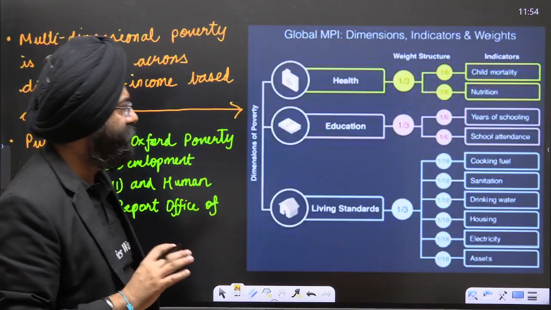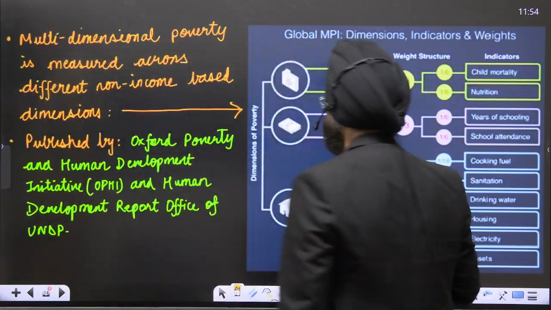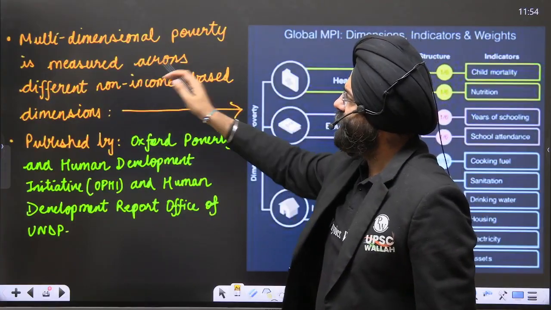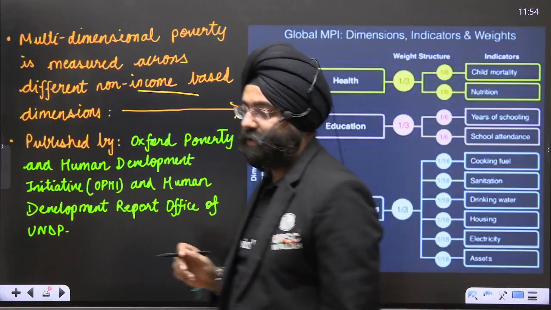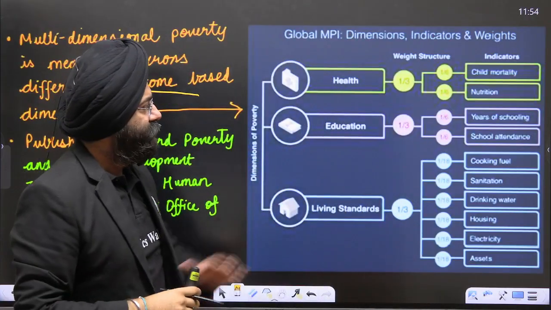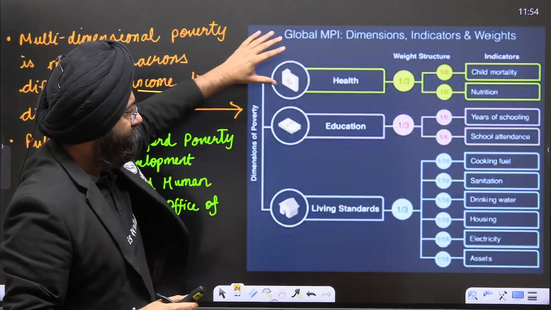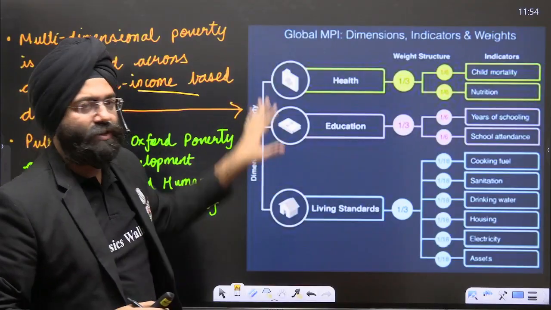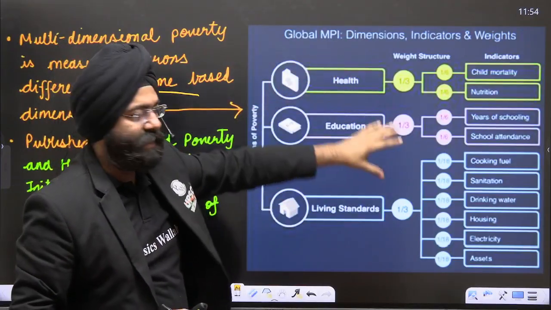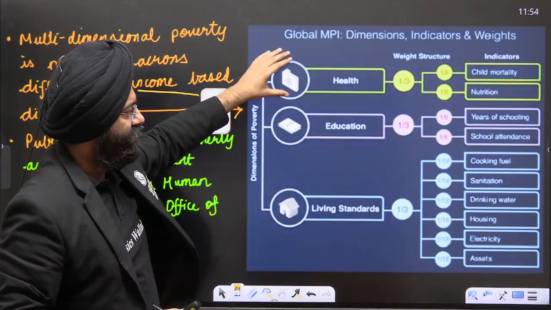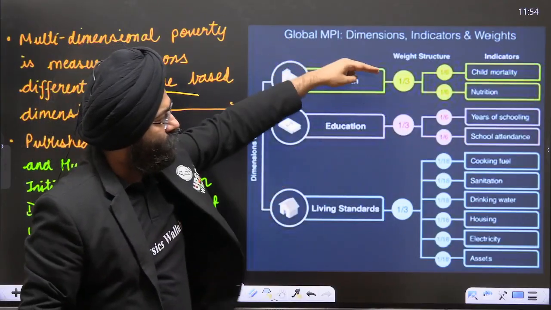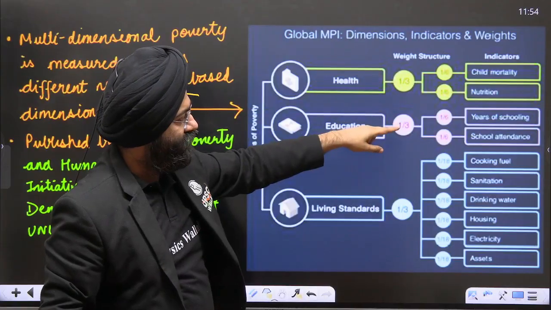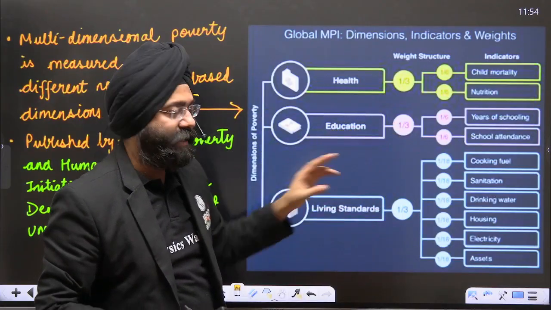Let's move ahead and please understand. Multidimensional poverty is measured across different non-income based dimensions. Now, this can be asked in your examinations also. This is a chart that I've put. There are primarily three major dimensions here, along with the weight assigned to them. First is health, second is education, and third is living standards. Health is given 1/3 weightage, education again 1/3, and living standard again 1/3.